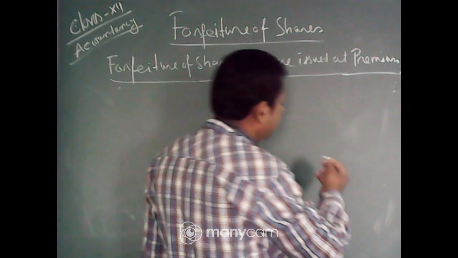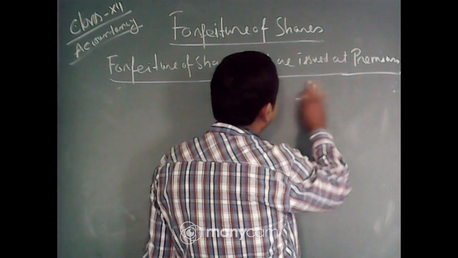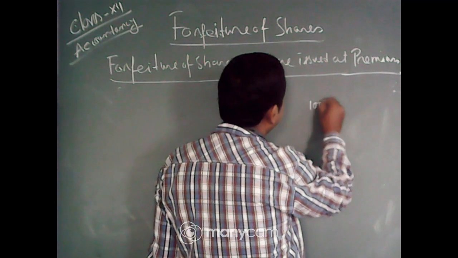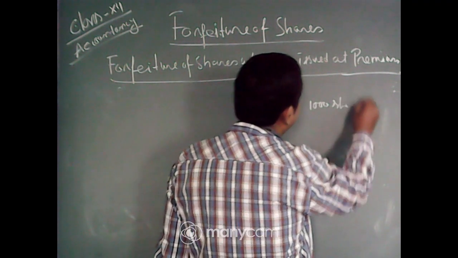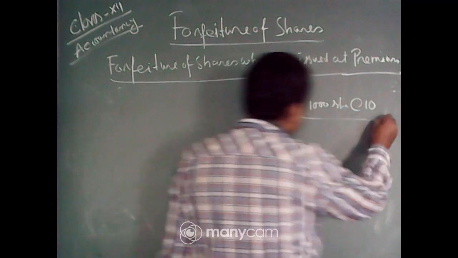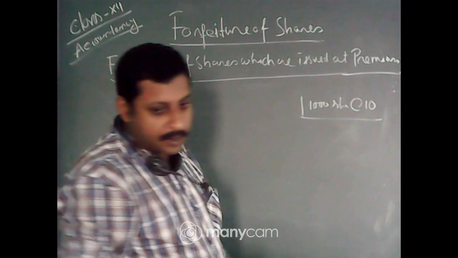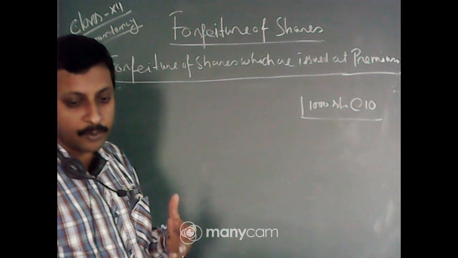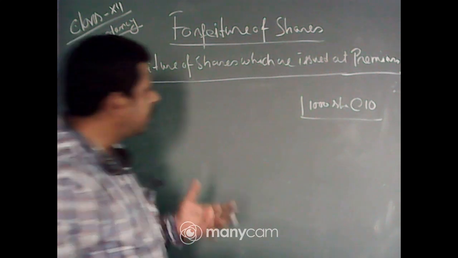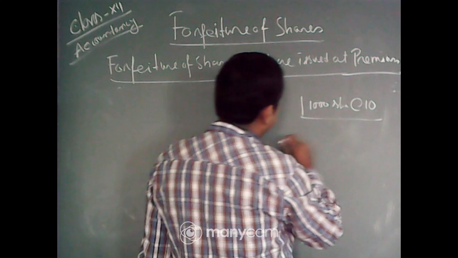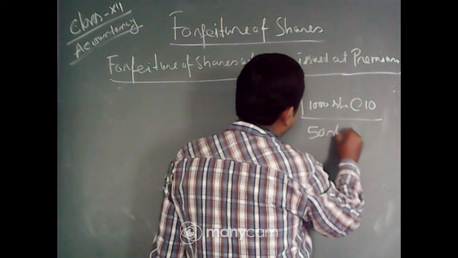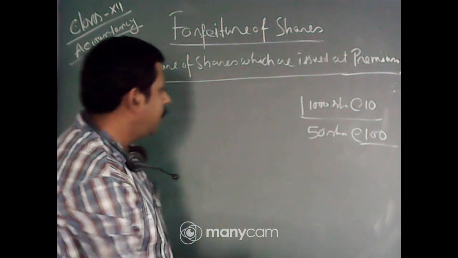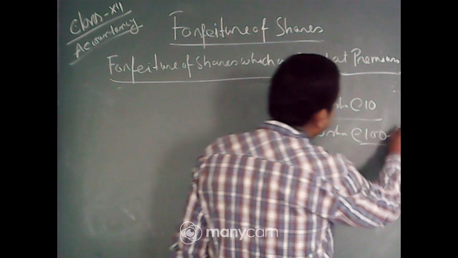Now, suppose one shareholder has 1000 shares at the rate of 10, and after 5 years, another shareholder also purchased shares. Where from does he purchase? He is purchasing from the market. He is purchasing 50 shares at the rate of rupees 100. Now the value of the share is 100, so he is paying a 90 rupees premium.